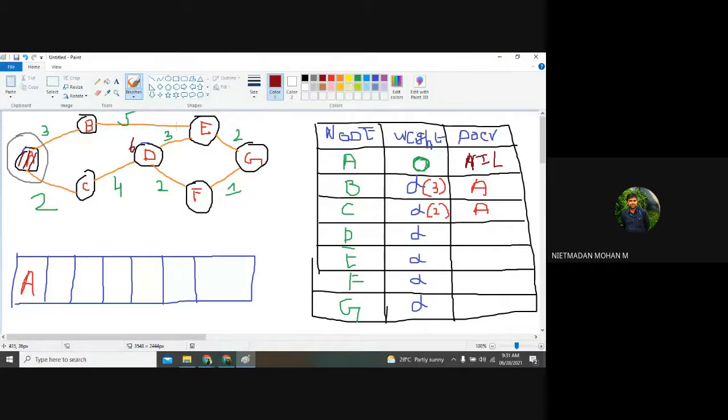This from the starting node will be 8. What is the weightage of E? 8, sir. So we want to travel from C, right? First we want to travel from C. Clear? Yes. So if you are traveling from C, what is the value of D over here? 6 is my weightage of D. And what is the previous node? C is my previous node.